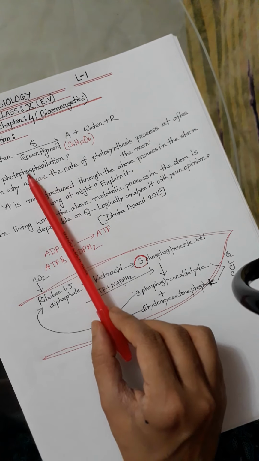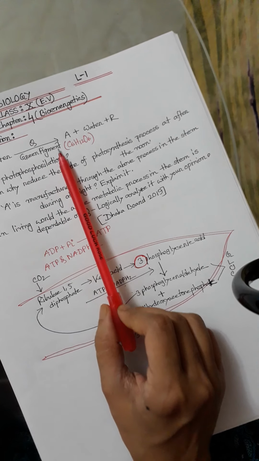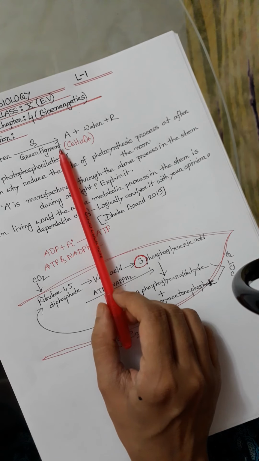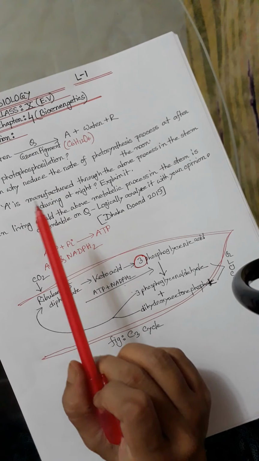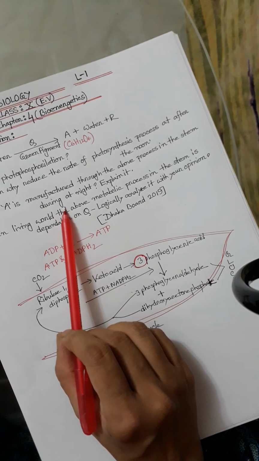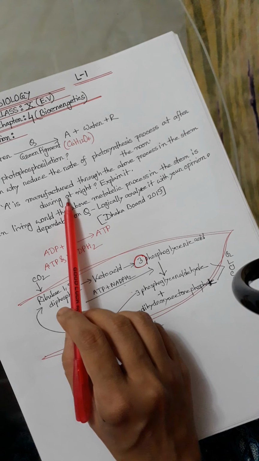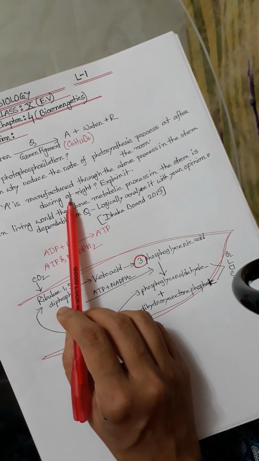Photosynthesis process is shown in the stem in which Q indicates sunlight. Here Q means sunlight. Light is one of the important elements of the photosynthesis process. In this process, solar energy is transformed into chemical energy. You know that in the process of photosynthesis, solar energy is transformed into chemical energy.